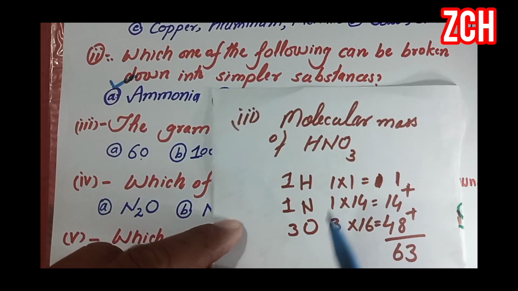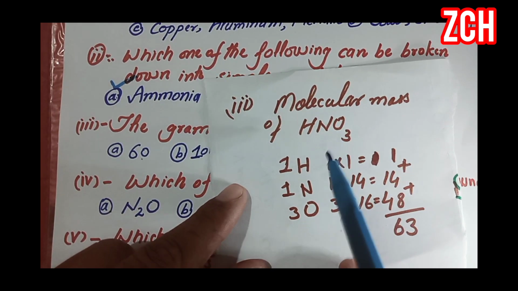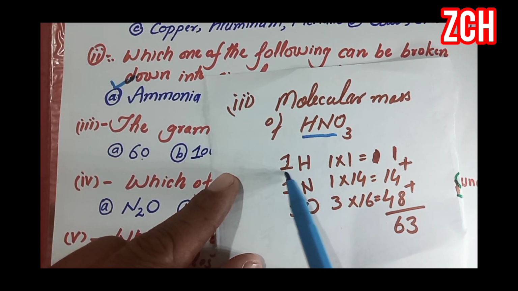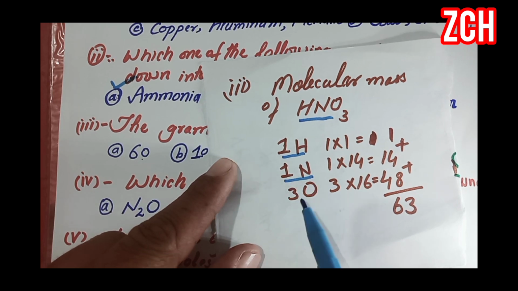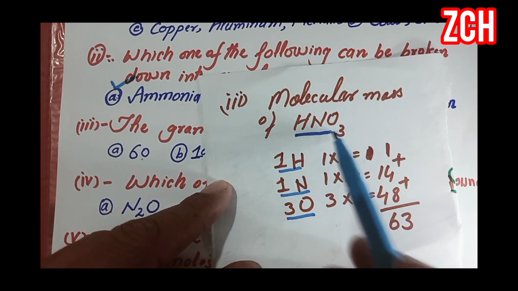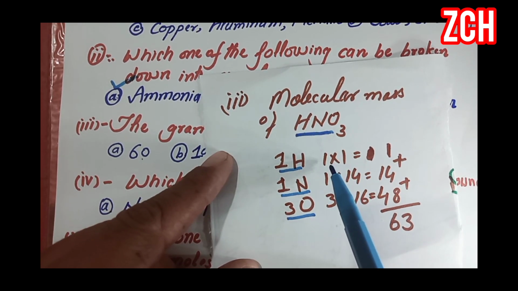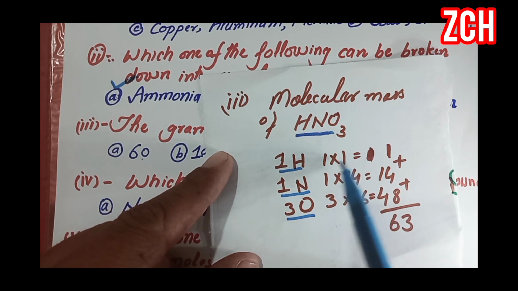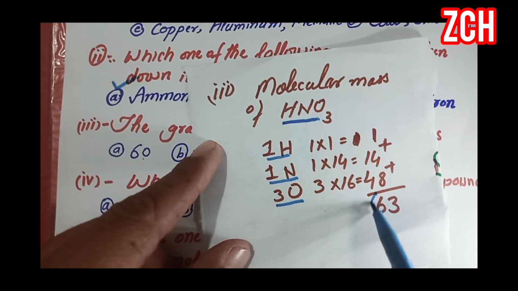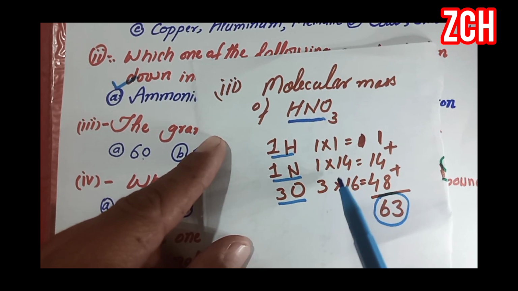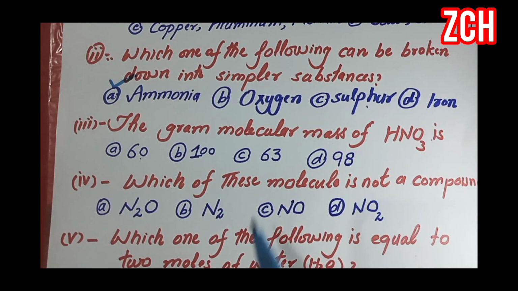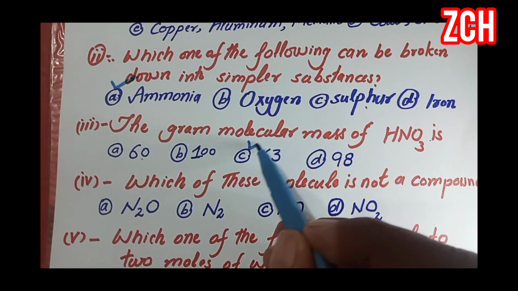If we calculate the molar mass of nitric acid, we can see that 1 atom of hydrogen, 1 atom of nitrogen and 3 atoms of oxygen are present in a nitric acid molecule. When we calculate their molar mass, we get 63. So option C is correct.